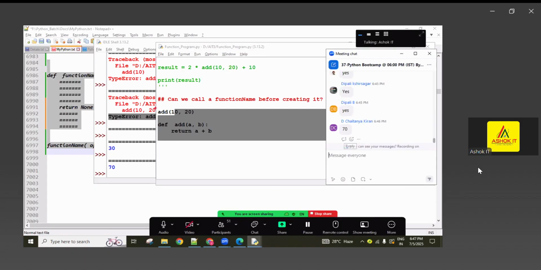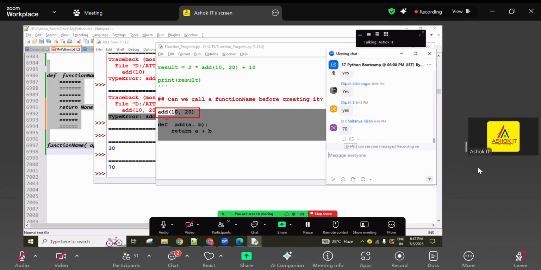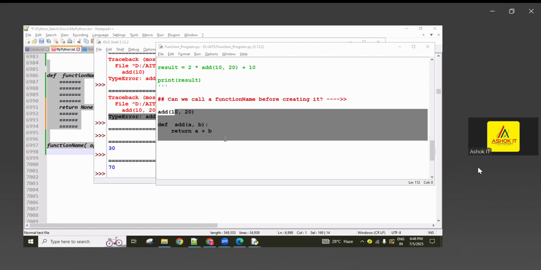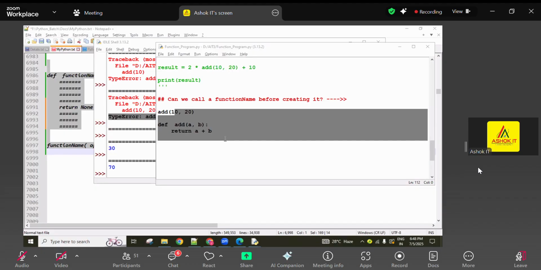This question is related to this. Can we call a function? This is a function calling before creating. What happens? Yes or no? If no, then what is the output? What output are you going to get? Come on, give reply fast. Okay, some people gave no output, empty, type error, name error.